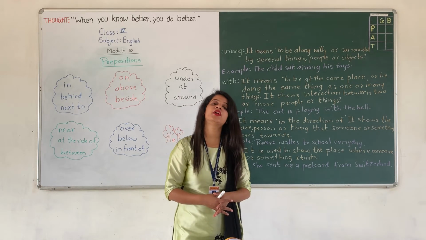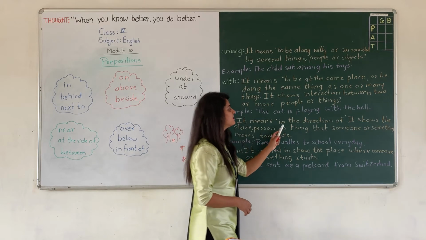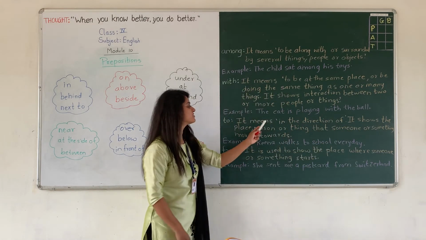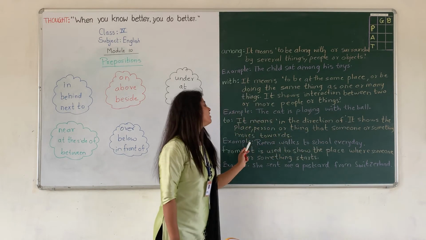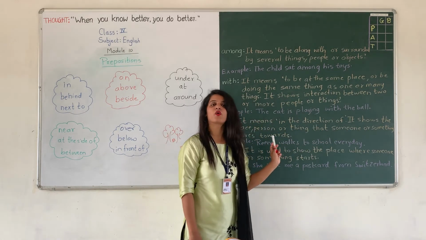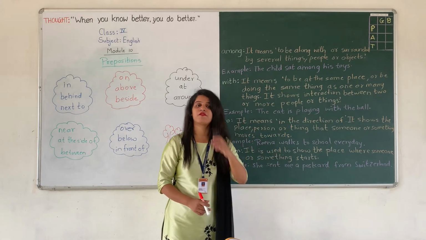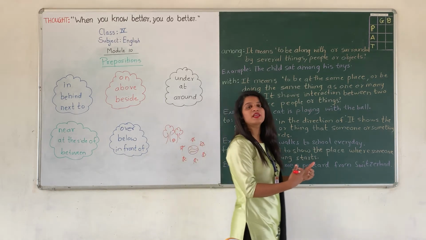Next, to. Now to means what? It means in the direction of. It shows the place, person or thing that someone or something moves towards. Okay? It means in the direction of. Okay? Means if we are moving towards something or someone.